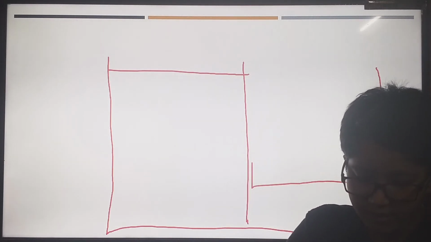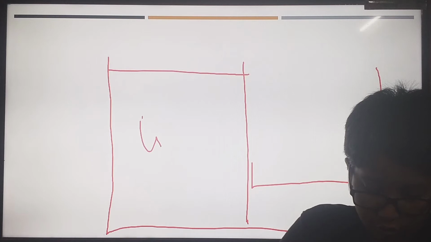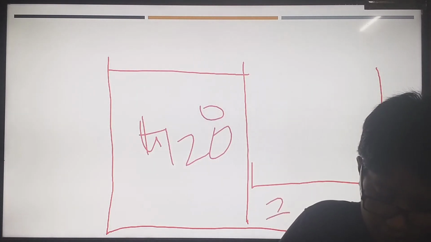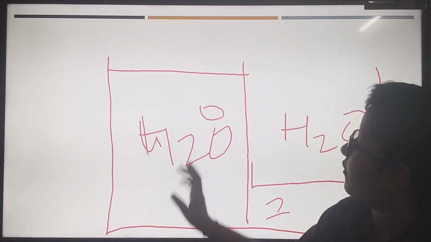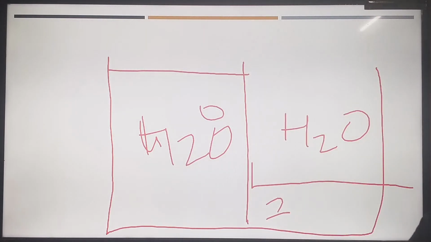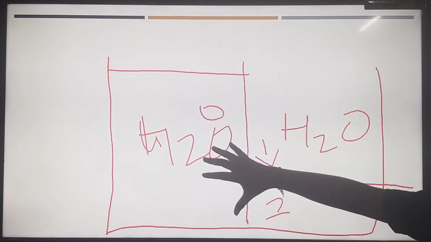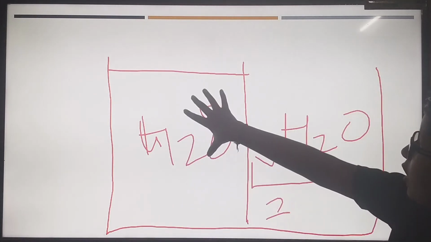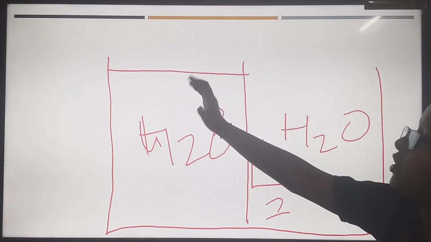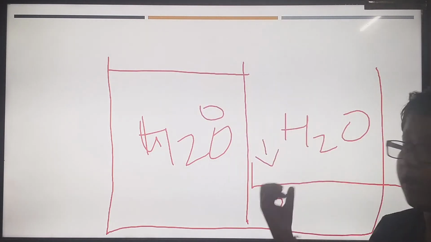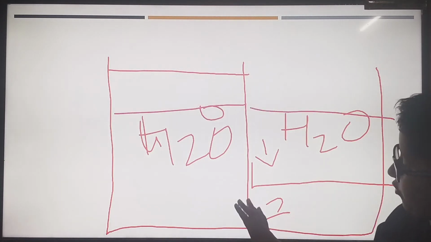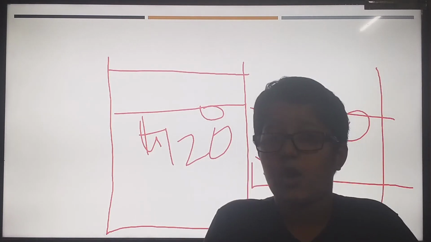This is H2O here, and this is H2O here also. The H2O outside is very little, and the water inside the cell has got plump. So the semi-permeable membrane allows water to flow inside and outside of the cell, which makes it equal after some time. This is called osmosis.